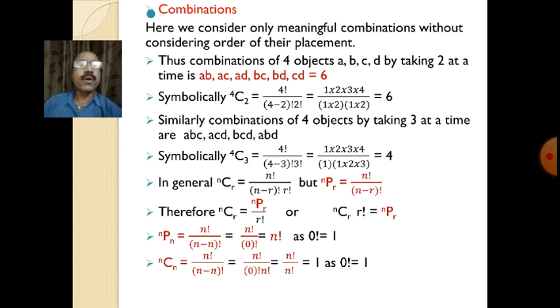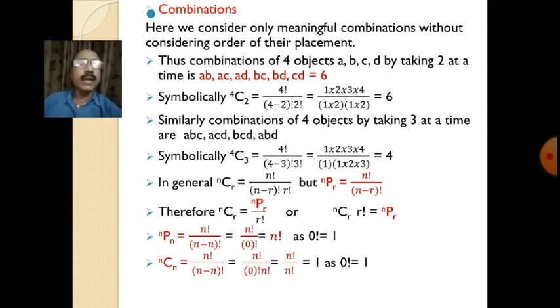So the number of combinations from the above formula is 4C2 is equal to 4 factorial divided by (n minus r) factorial into r factorial. Here n is 4 and r is 2. So n minus r is 4 minus 2 factorial into r factorial. R is 2, therefore 2 factorial. If you work out this thing, you get the number of combinations to be 6.